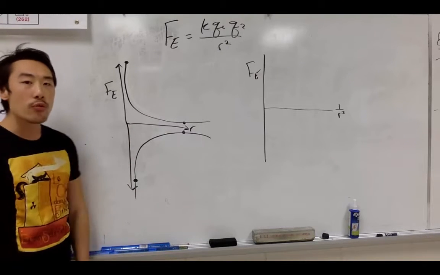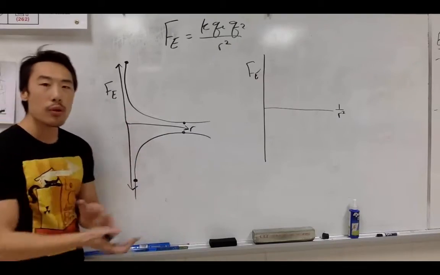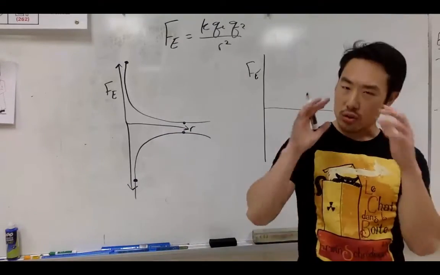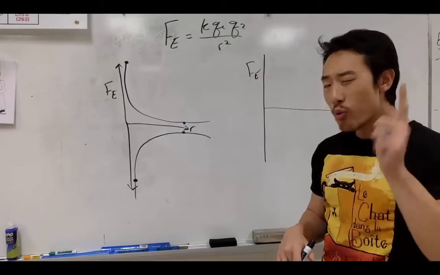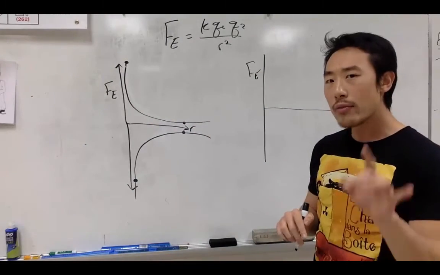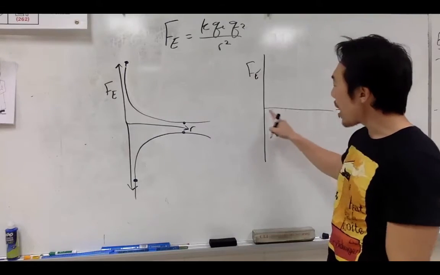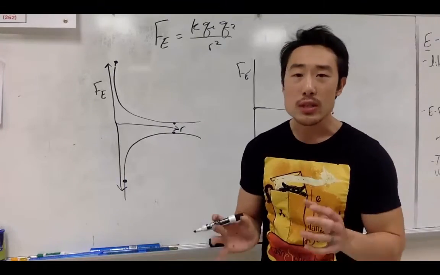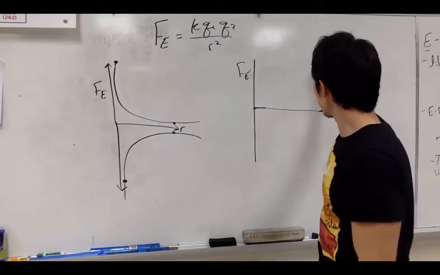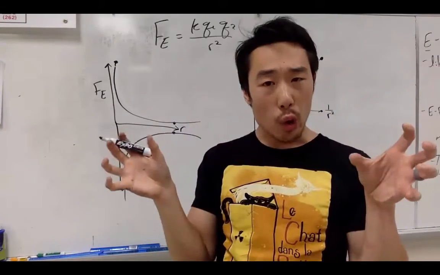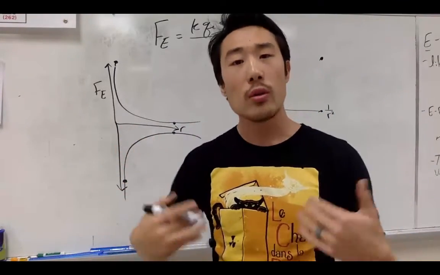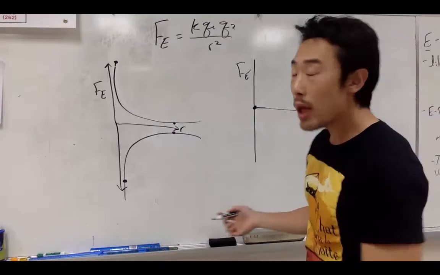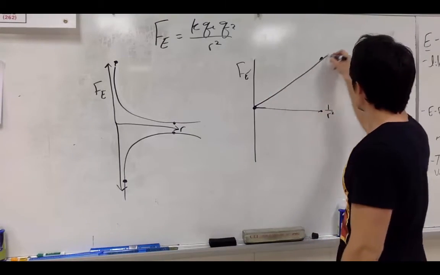Okay? Now, what if we were to get the same graph or the same data and we were to linearize it? Now, remember, we linearize data because it helps us find the slope, or it helps us actually see what's happening. So let's predict. If we have a graph like this and we want to linearize it, we have two positive charges. When the two positive charges are super close to each other, we can say that the force of repulsion between them is very great. And the further out they go, the force of repulsion between them gets weaker and weaker and weaker. Eventually, they're going to be so far apart that there's going to be no force between them at all. And so what we get when we linearize the data is a straight line.